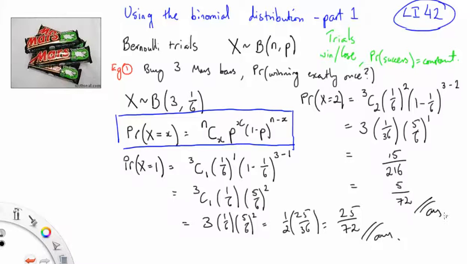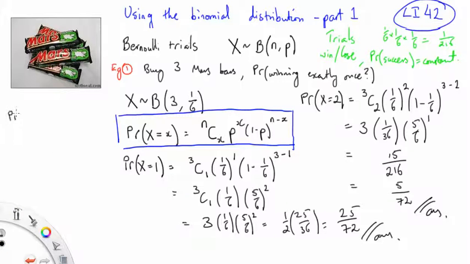There you are. You're much less likely to win twice. What's the probability of winning 3 times? Well, one way to work it out is 1/6 times 1/6 times 1/6, so we know it's going to be 1 on 216. But let's see if the formula checks out.